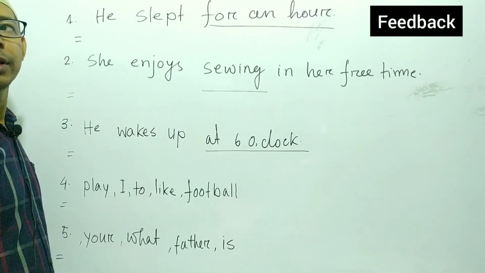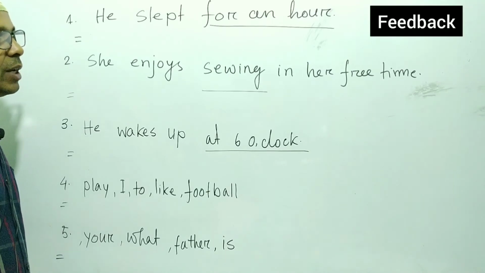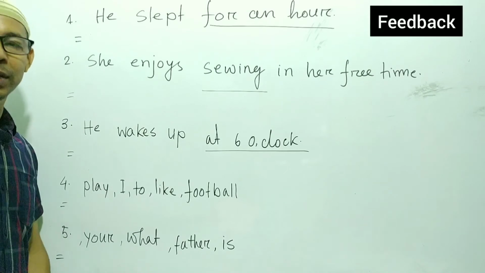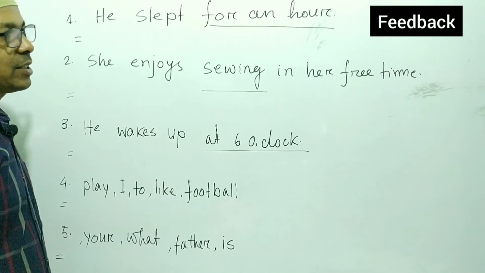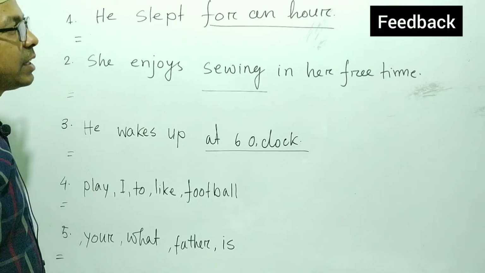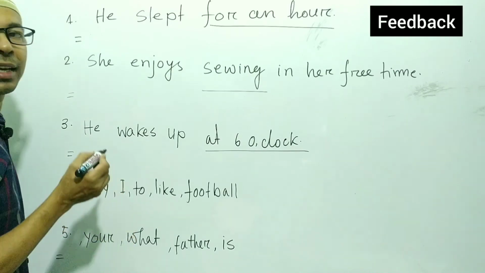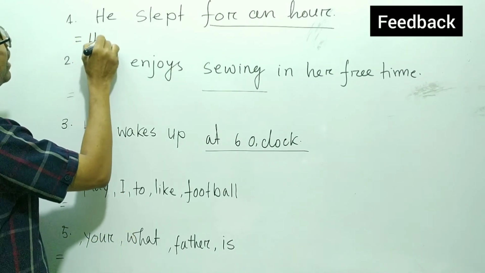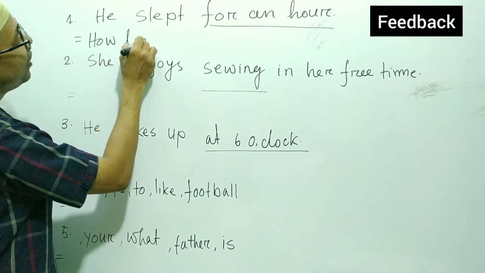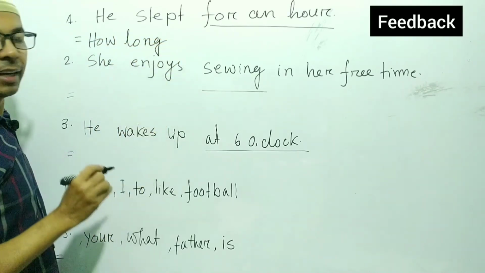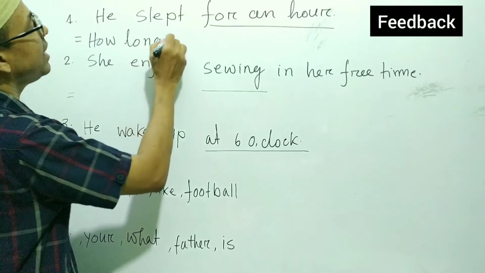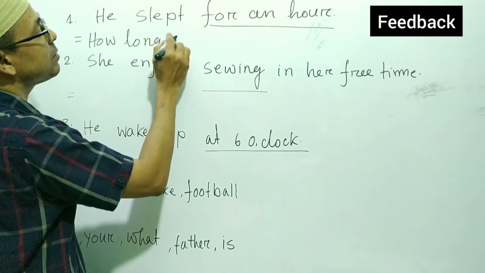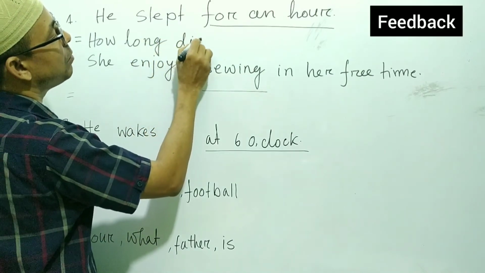So look at the underlined word, for an hour, duration of time. So the WH question will be how long. How long, then did as the verb in the first form.